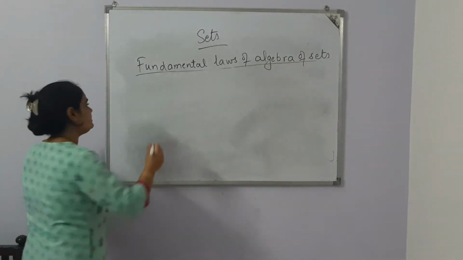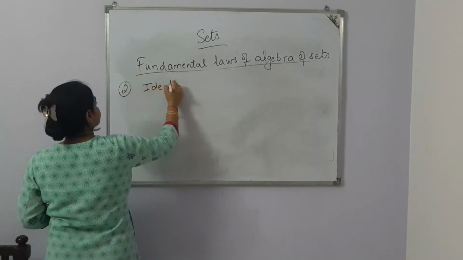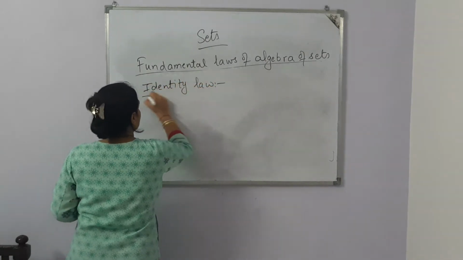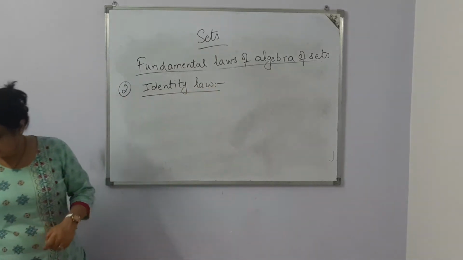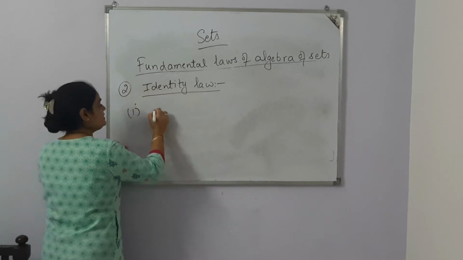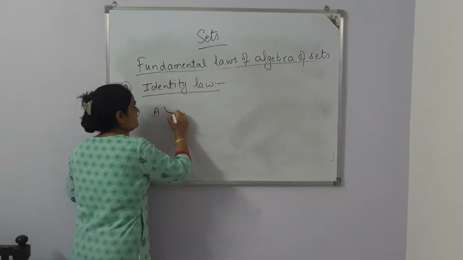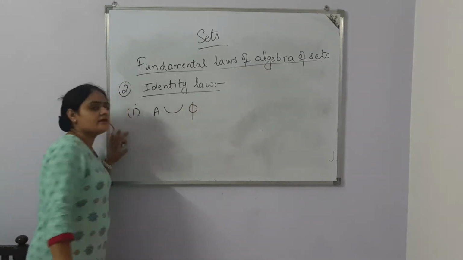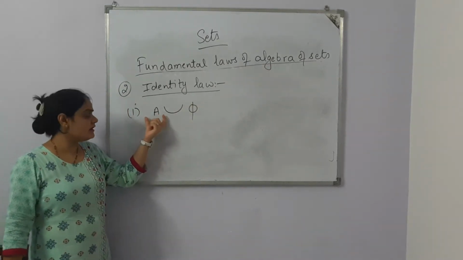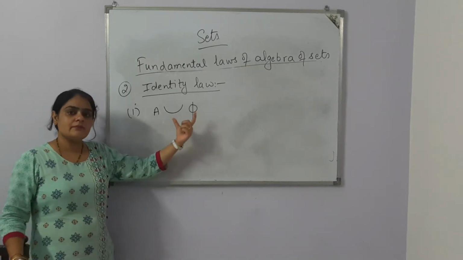The second law is the identity law. So, what do we mean by identity? The very first law coming under identity: if I have one set A and take its union with phi, here is one set which has some elements, and here is the empty set.